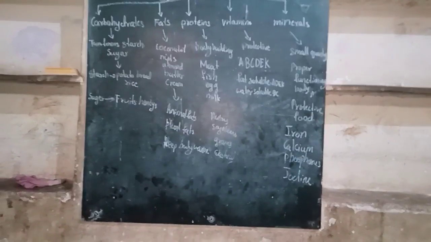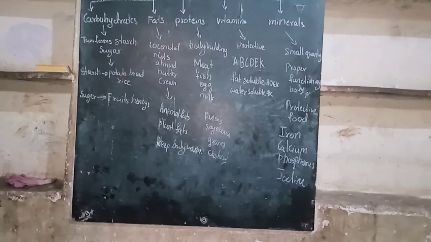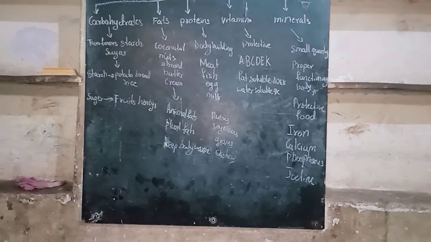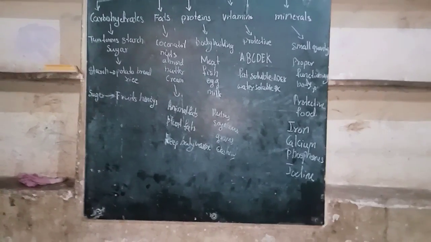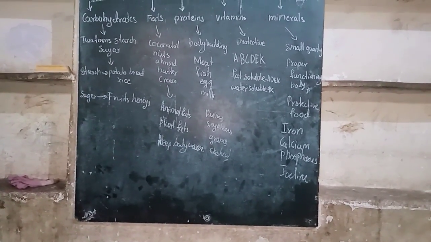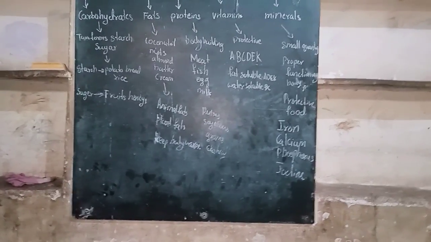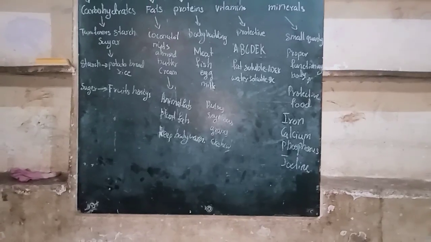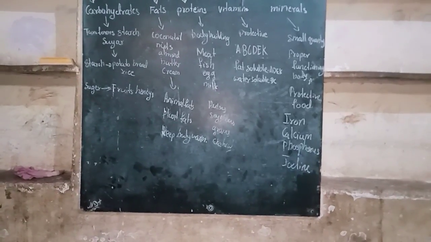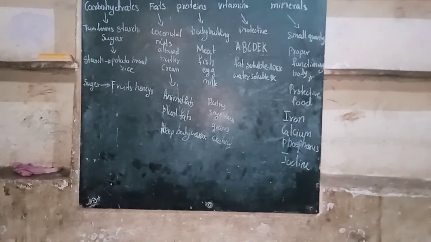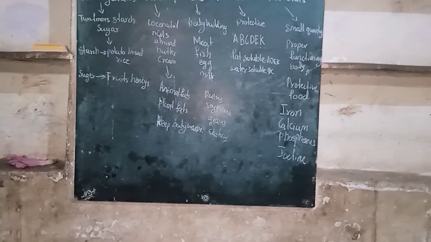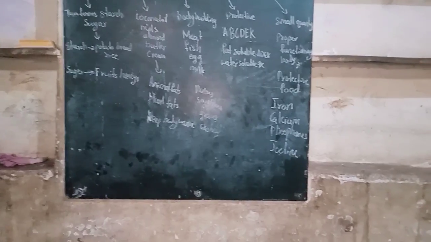First one is carbohydrates, second one fats, third one proteins, fourth vitamins and the fifth one minerals. Now we will study what the carbohydrates have, what the fats have, what the proteins have, what the vitamins have and what the minerals have. Why does our body need all these nutrients? All these nutrients are needed by our body.